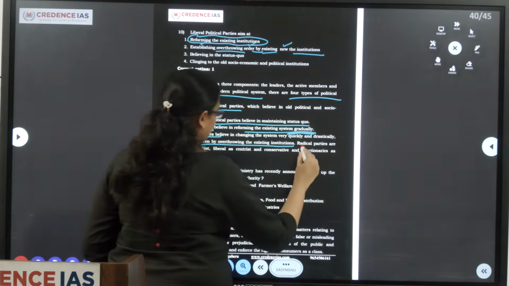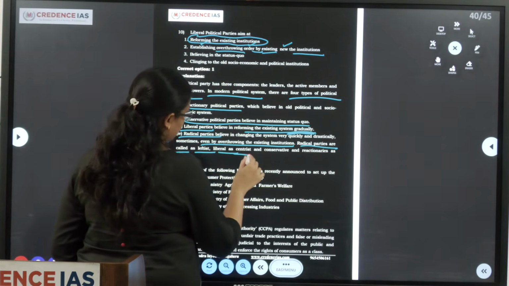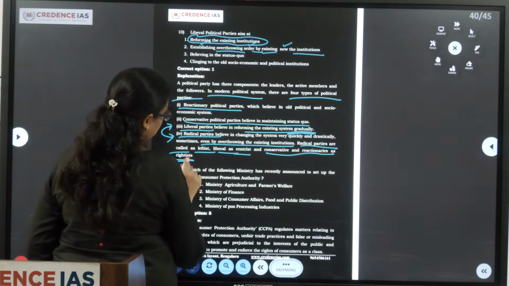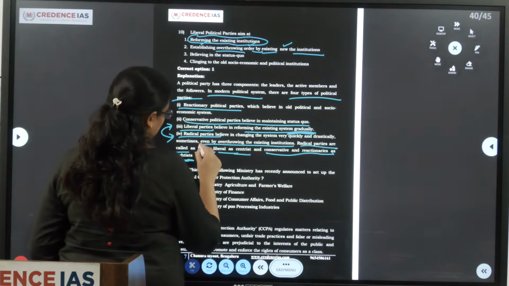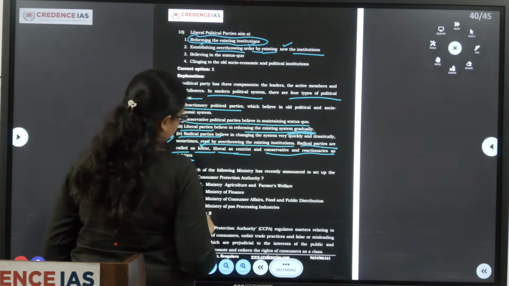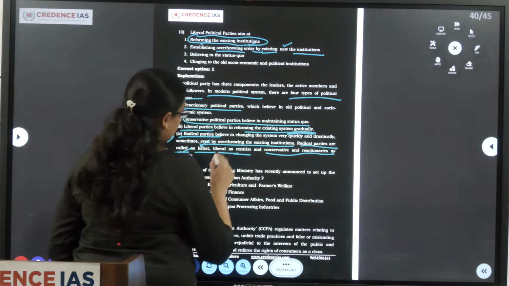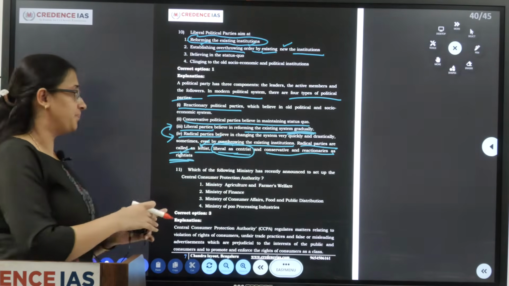Okay, so radical parties are called leftist, liberal as centrist, and conservative and reactionaries as rightist. We have heard of leftist party and rightist party. So the radical parties are called leftist parties. They will have leftist ideologies. Conservatives and reactionaries will be rightist parties, whereas liberals will be centrist.